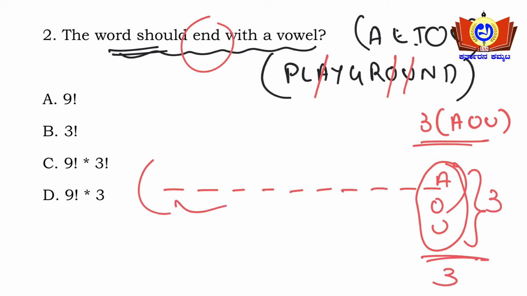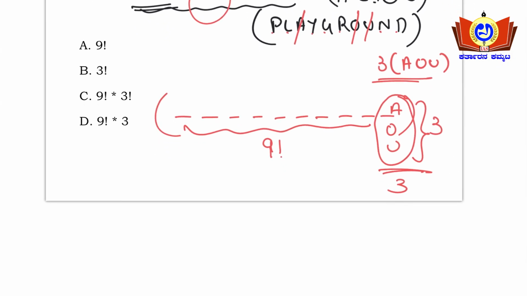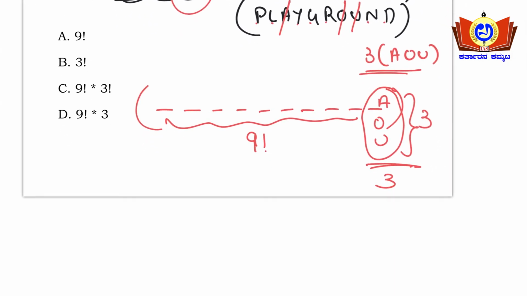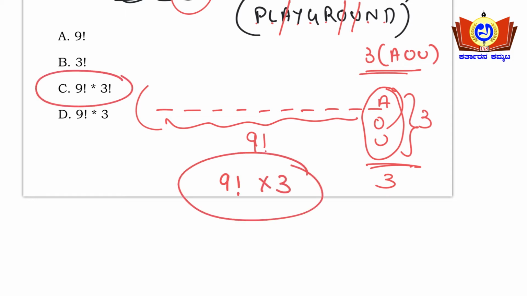The rest of the places are 9 places, and the 9 remaining letters can be filled in 9 factorial ways. So this is 9 factorial into 3, not 3 factorial. Avoid confusion, 9 factorial into 3 factorial will be the wrong answer. Option D is the right answer: 9 factorial into 3.